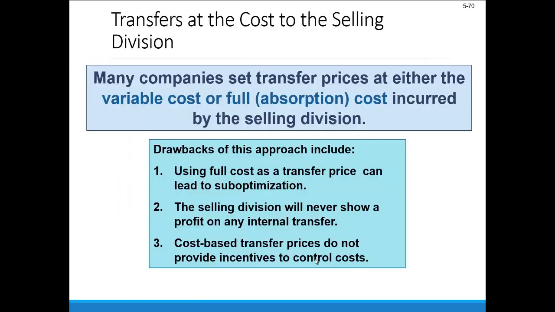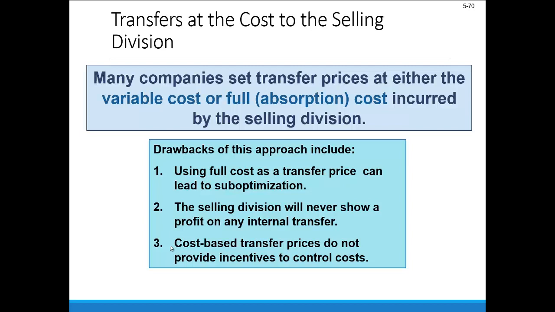Now, many companies will set transfer prices instead at either the variable cost or the full cost. And when we say full cost, we do mean that full absorption cost, using a term from earlier this semester, incurred by that selling division. Potential drawbacks there are that using full cost can lead to suboptimization. And this is in terms of the selling division kind of overrunning costs and not having incentives to control costs. So that really ties to number 3 at the bottom here.